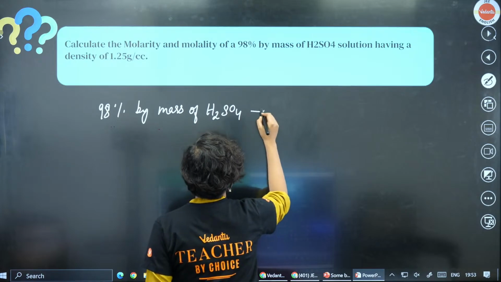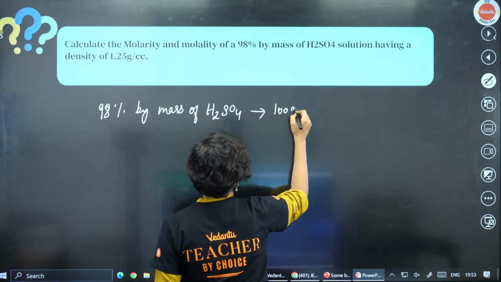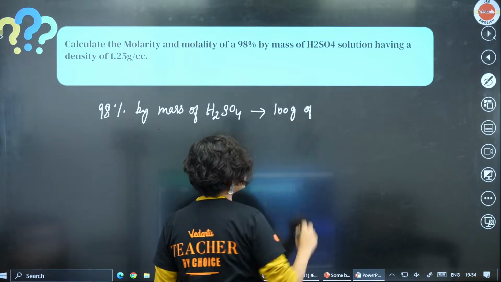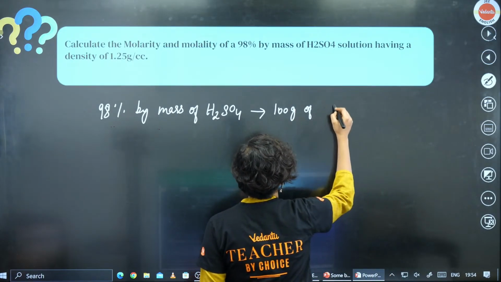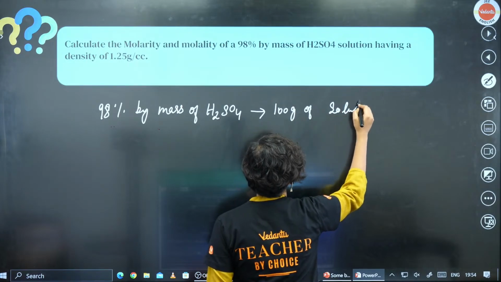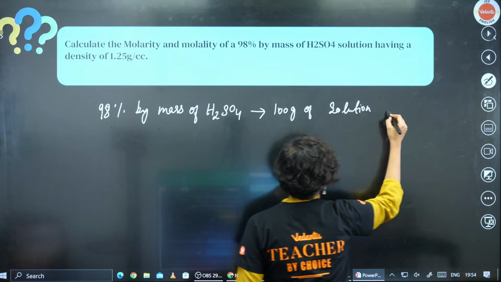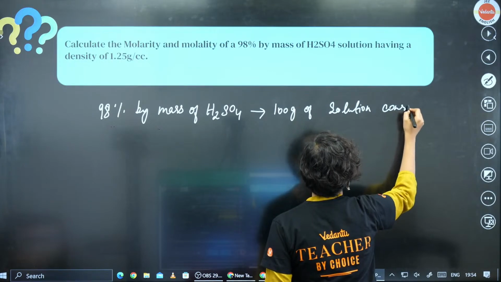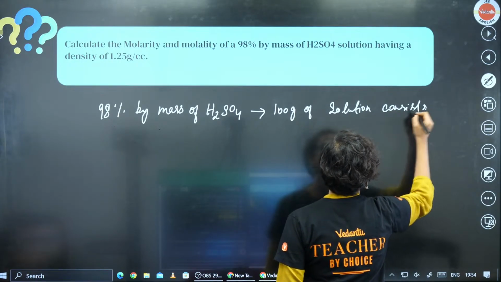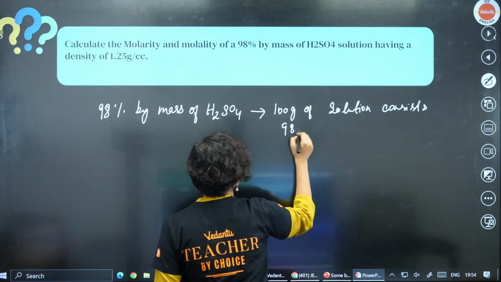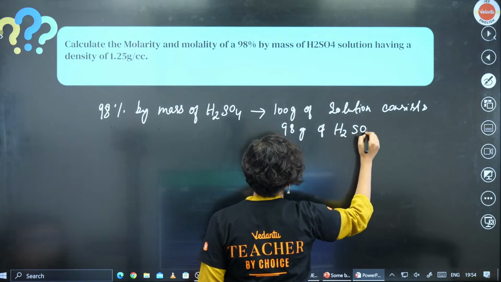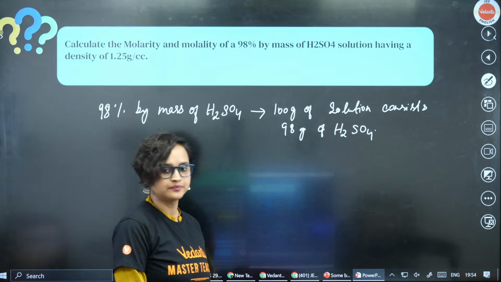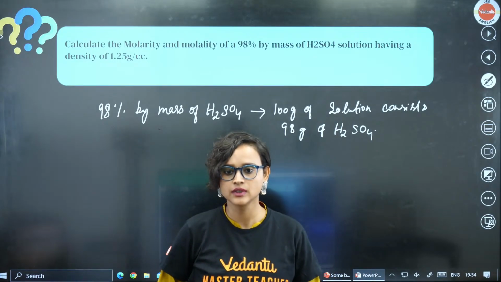That means that in 100 gram of solution. Alright everybody, this much is understood?